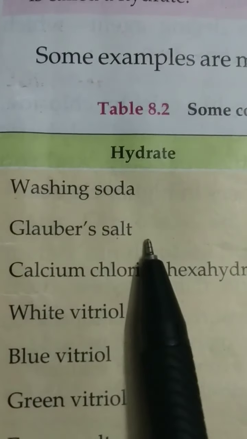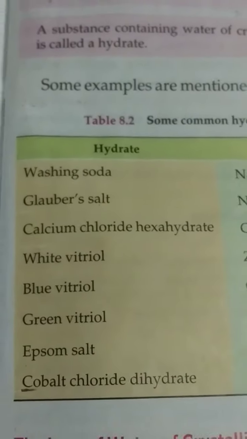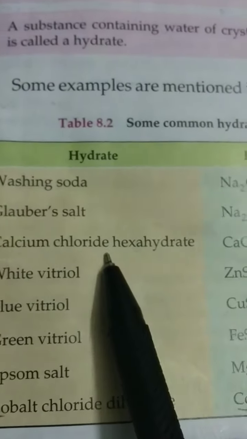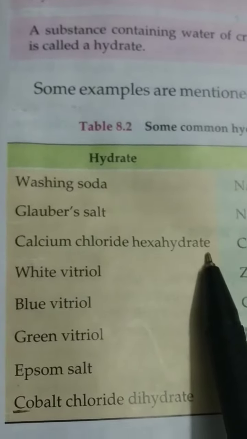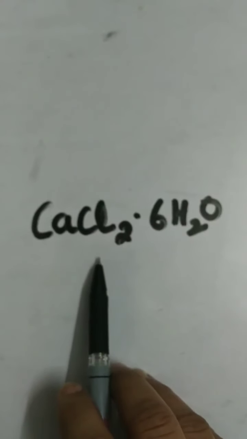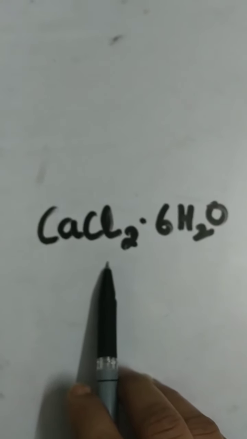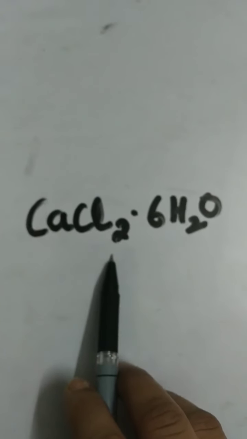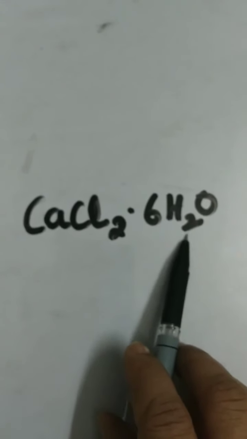Second, Glauber's salt. What is the formula? Na2SO4.10H2O. Calcium chloride hexahydrate, hexa means 6, and the formula is CaCl2.6H2O.